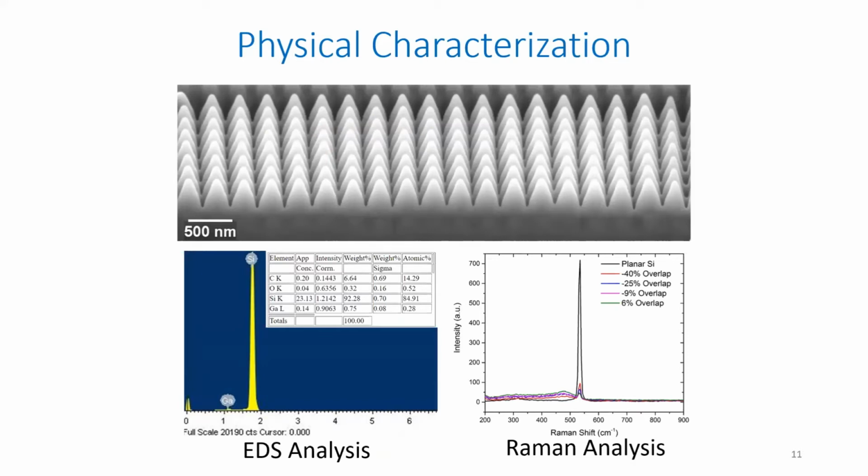Another thing was we observed a very low implantation of gallium when we were fabricating these nanostructures. The reason for this was the fabrication strategy that we use. Whenever we are using a focused ion beam for fabrication, if you use a direct milling approach and don't go pixel to pixel, you are going to have a lot of implantation. But in this case, we are using a beam at a particular pixel for just a particular period of time. So that saves us the excess implantation of gallium in the substrate. And the amorphous silicon also turned out to be quite positive for the application we were looking at.